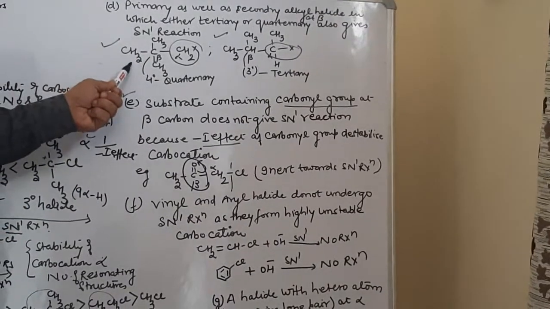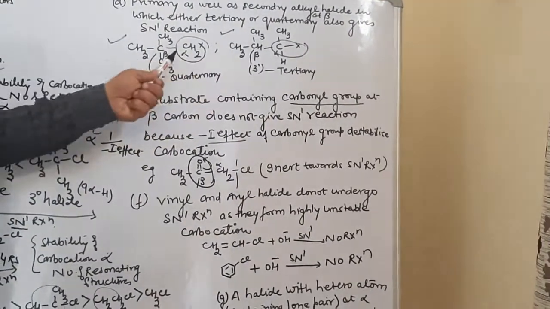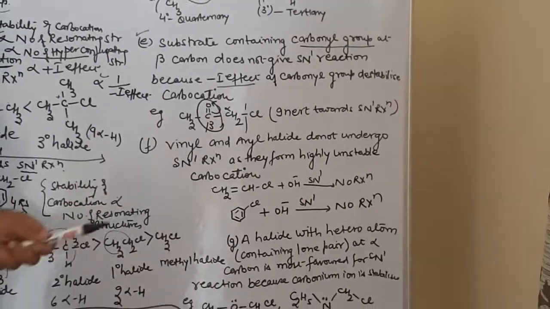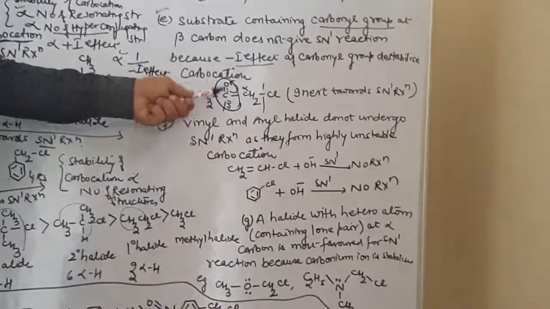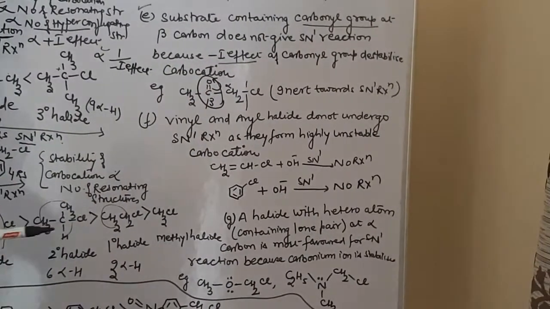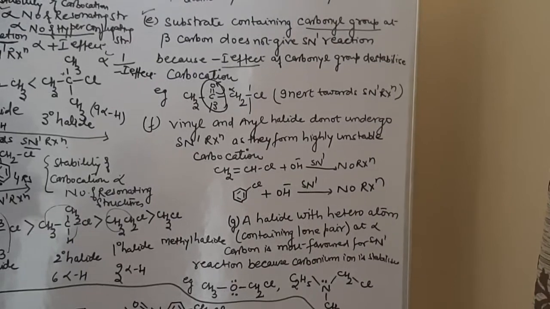So in this 1 degree compound, the SN1 reaction will be favored, but in this 1 degree compound, the SN1 reaction will not be favored. Why? Because the carbonyl group will destabilize the carbocation due to the minus I effect.